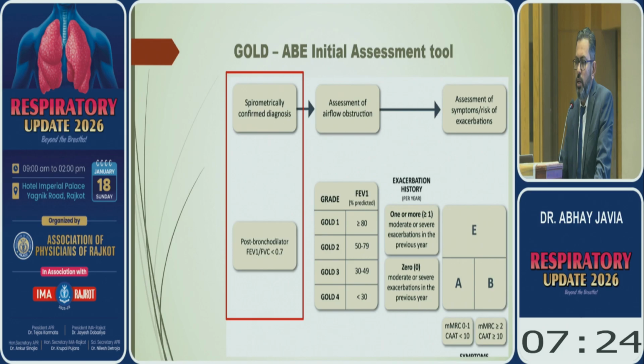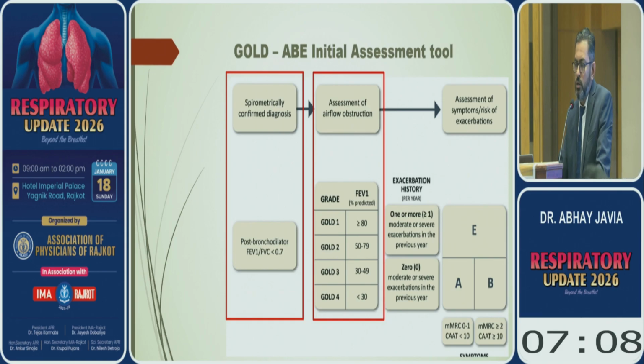In assessment, first we have to do spirometry, and it should show FEV1 by FVC ratio less than 0.7. In those patients with a confirmed diagnosis of COPD, we have to do airflow obstruction assessment, and that is done by FEV1 only. If FEV1 is more than 80%, it is classified as GOLD 1. GOLD 2 has FEV1 50 to 80, GOLD 3 30 to 50, and GOLD 4 less than 30%.